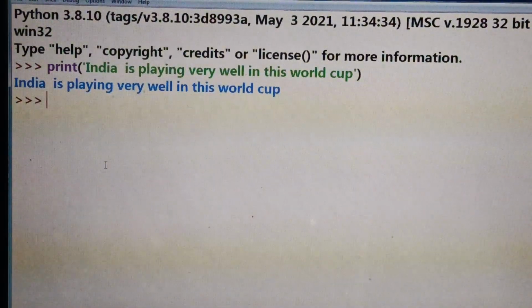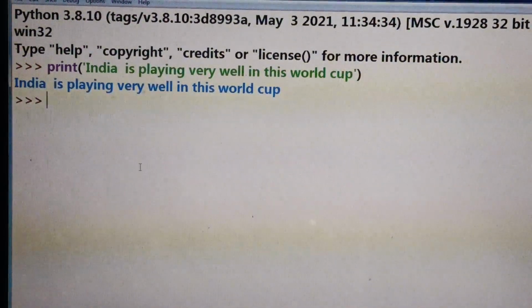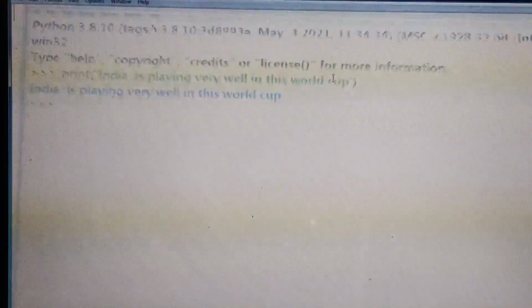Now let me show you compound statement. So here I'm using if conditional statement, but don't be worried about it. I know I haven't started conditional statement, but just to show you how to write a compound statement, that's why I'm using the conditional if statement.